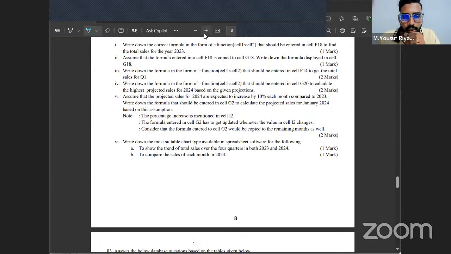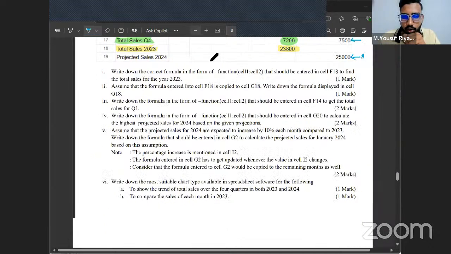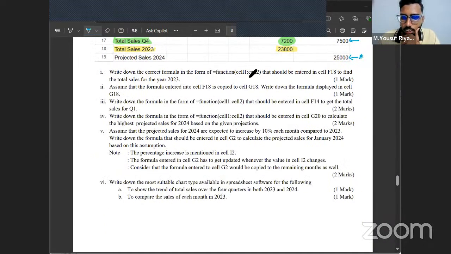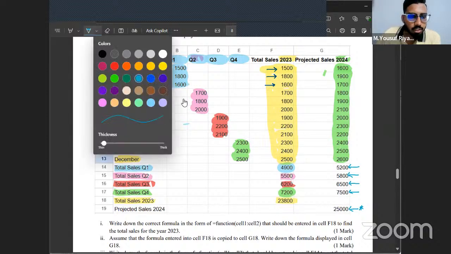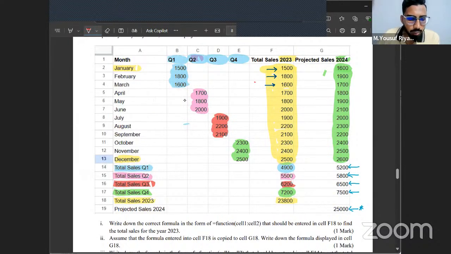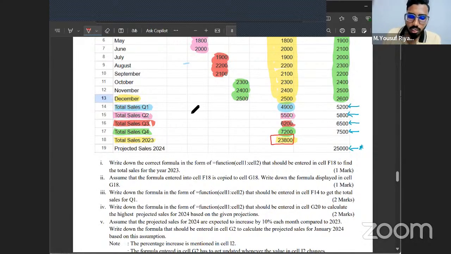The first question they have mentioned: write down the correct formula in the form of equal function, cell 1 to cell 2, that should be entered in cell F18 to find the total sales for the year 2023. Now they are asking you to write the formula in cell F18. Normally the cell address is formed by the column name and row number. So column F, row number 18. This is the cell F18. They are asking us to give a formula including a function to find this amount, the total sales for 2023.